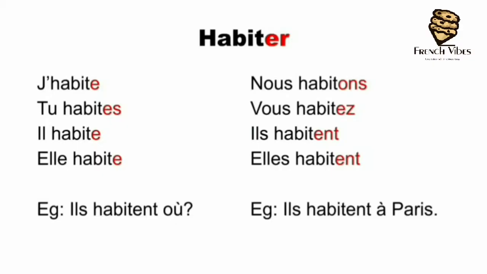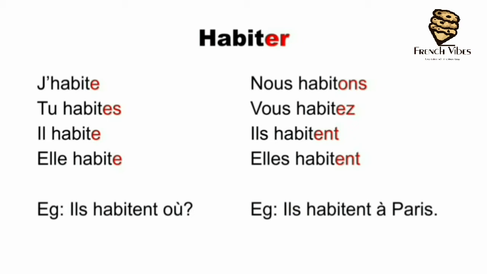Now let's see an example where the verb starts with a vowel, that is A, E, I, O, U or H, because H is also treated similarly in French. So let's see the example here. Habiter. Habiter means to live, like to stay at a particular place, to describe the location. Now here H is silent, it is not pronounced.